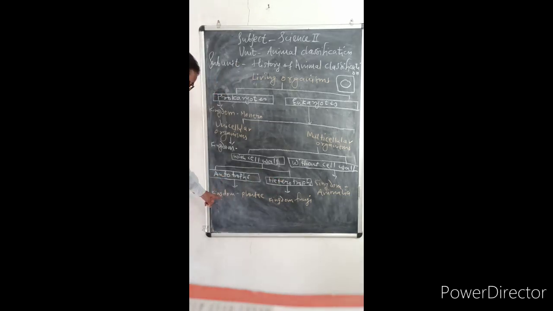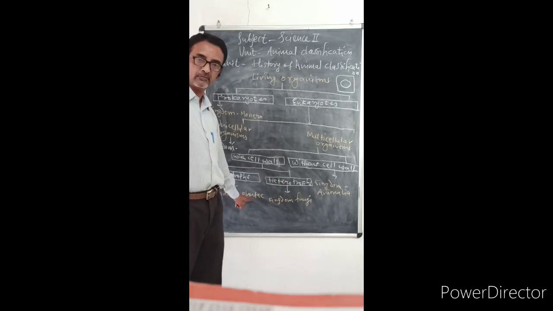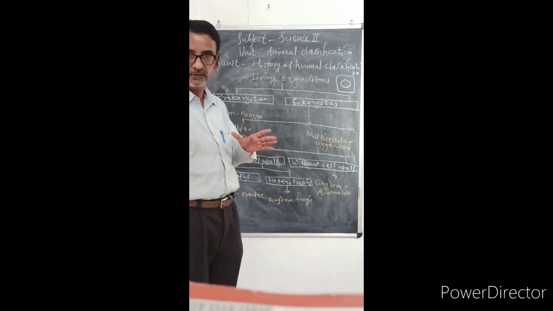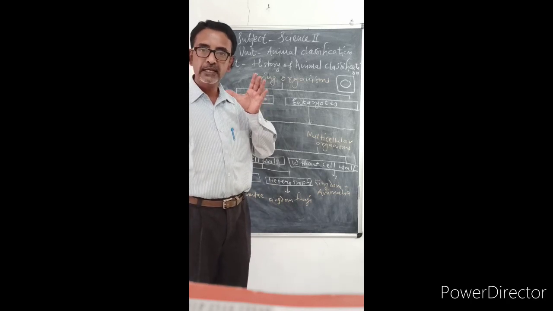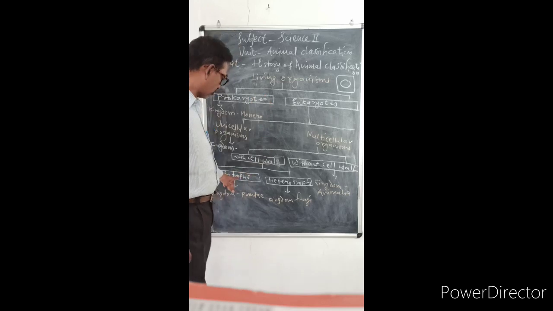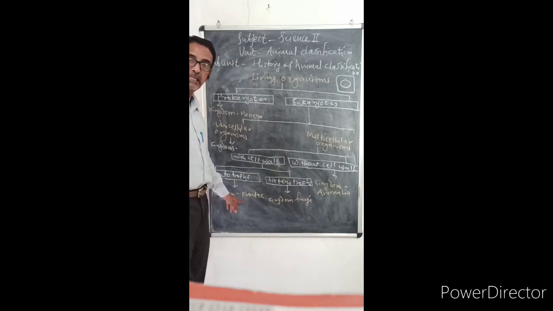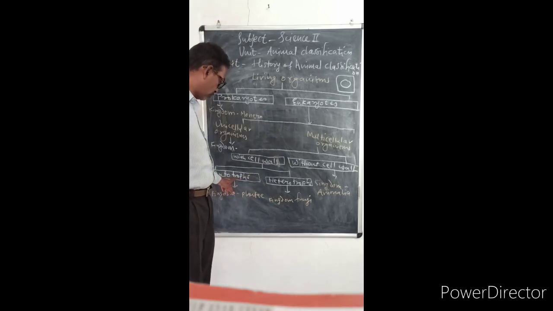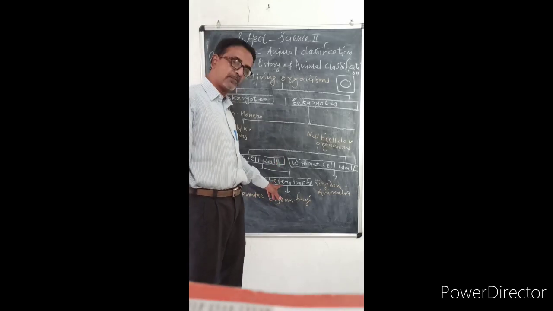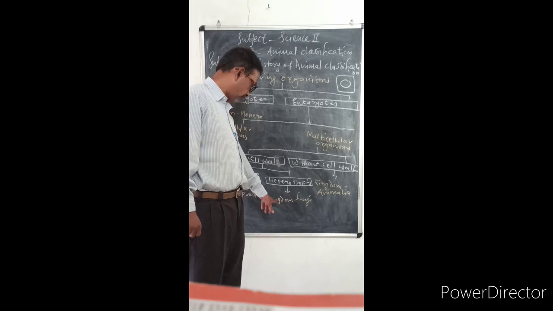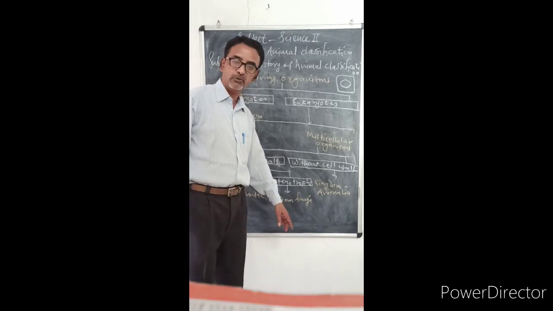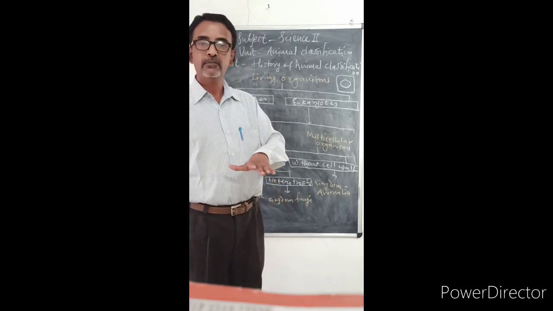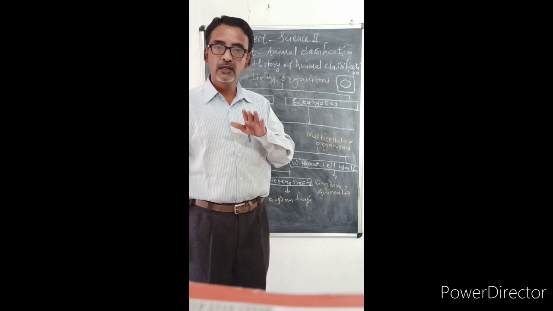Again, autotrophs, kingdom plant. All plants, all means green plants. They are called autotrophs because they can prepare their own food. The heterotrophs, example fungi. We know fungi are plants, but these plants are colorless plants.